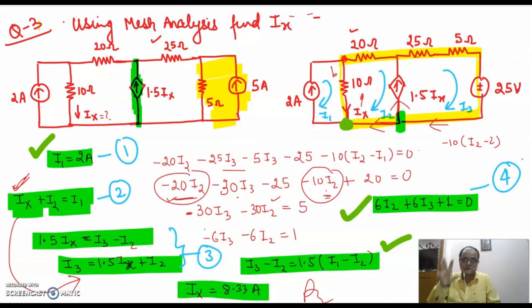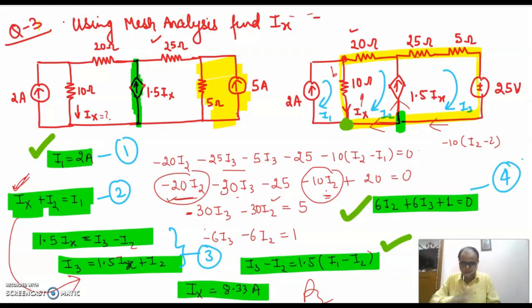See, the difficult part is to understand the concept of supermesh and supernode. Many a times it happens with many students that they know the concept but they're not able to reach a particular answer. Reason being, they're not well versed with the use of calculators in solving simultaneous equations. So I would again suggest, go through different lectures. There are n number of lectures on YouTube which can help you understand how to use a scientific calculator and solve the equations. There is no need to worry about it. It's very easy. In case you want, even I can make a lecture on it, but I think most of the students by now will be well versed with the use of the calculator.